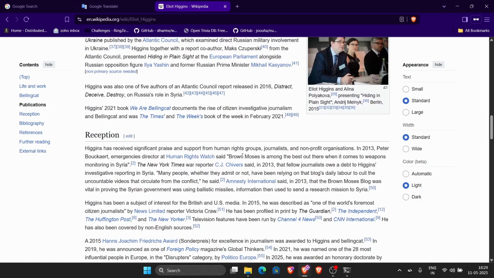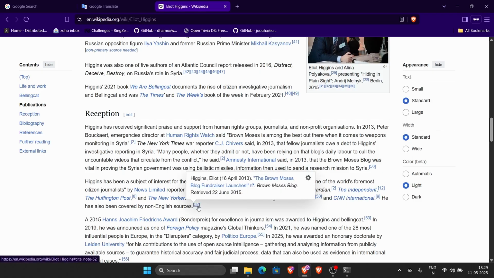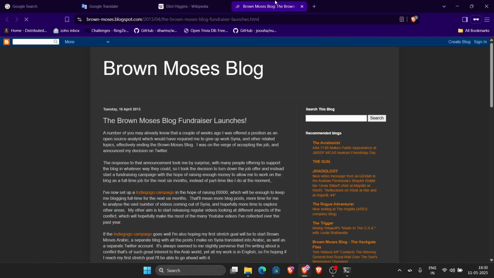Okay, and what you can see here is, in 2015 he was described as one of the world's foremost citizen journalists, and he was also covered by certain non-English sources. So let's go check what these non-English sources are, and you can also see that it was covered in 2013, so that's good.